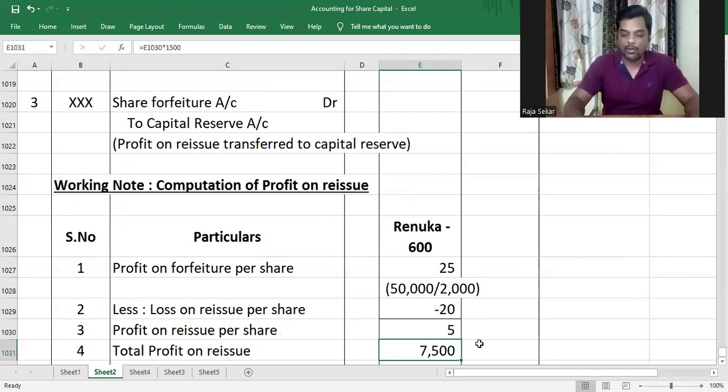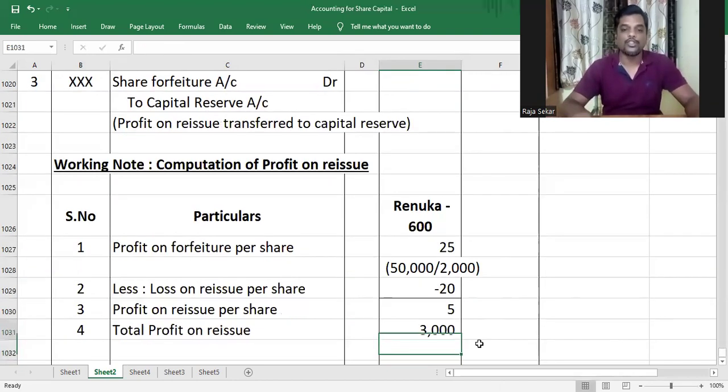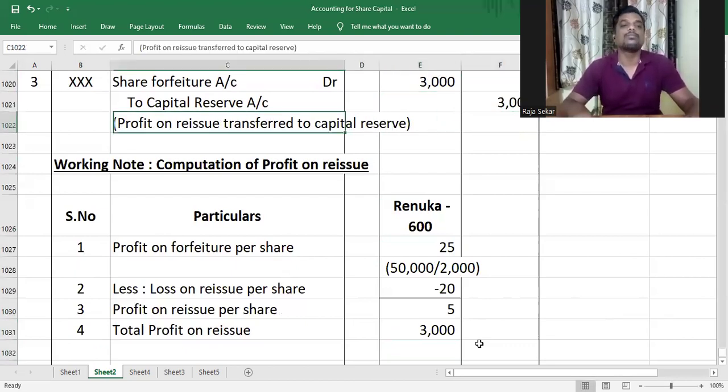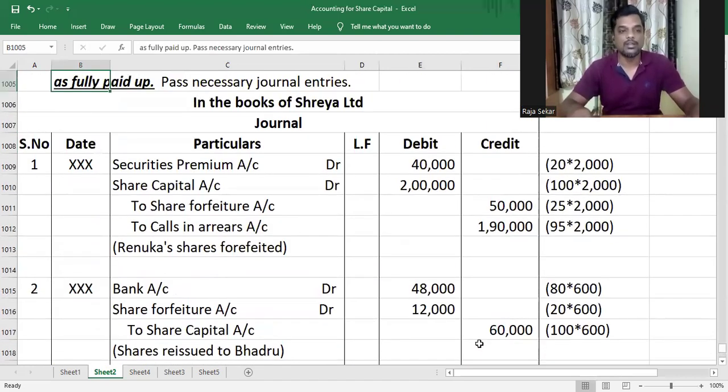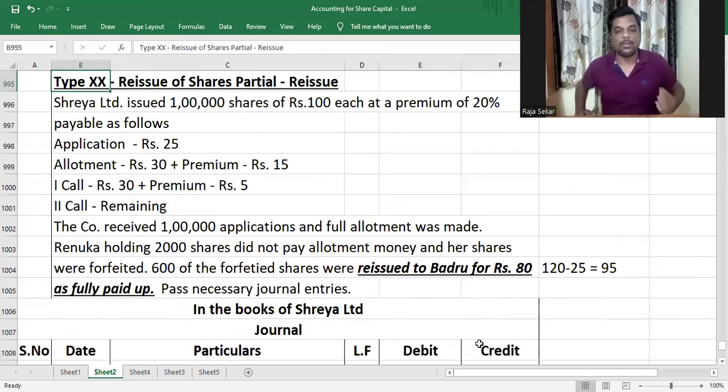And the total profit on reissue will be what, my dear children? Total number of shares reissued, which is 600, multiplied by 5 rupees, the profit on reissue per share, which is 3,000. Only 3,000 will be credited to capital reserve. Understood or not, my dear children? So this is another question in which we had partial reissue.